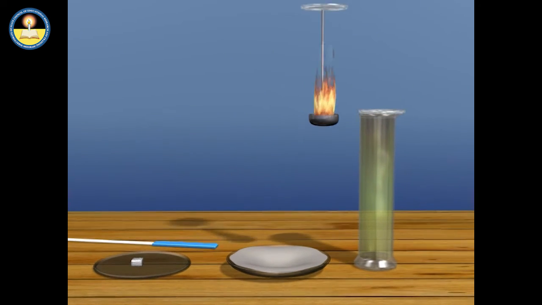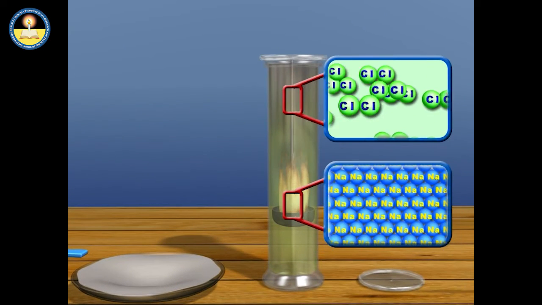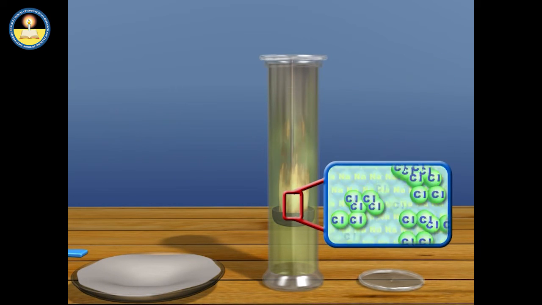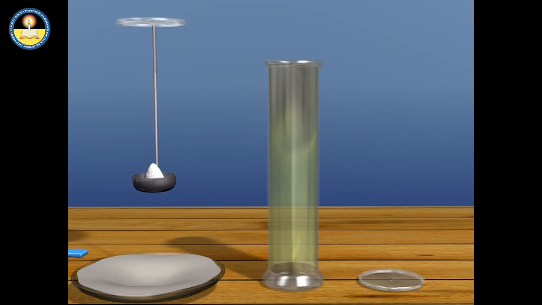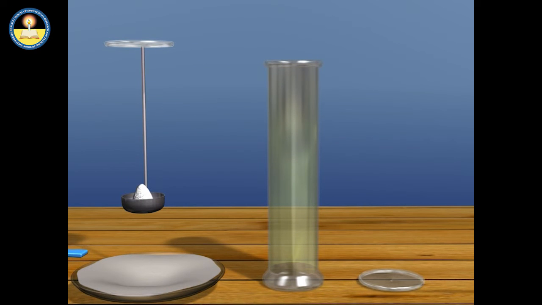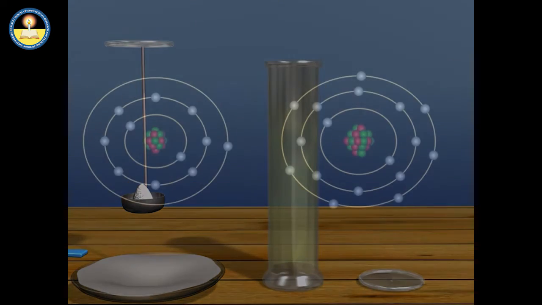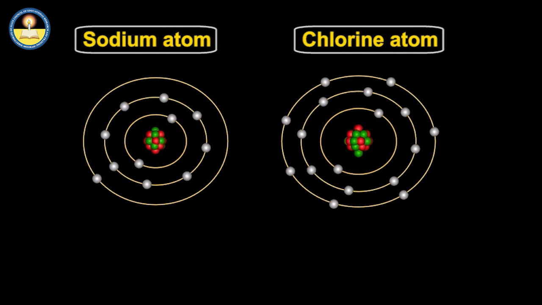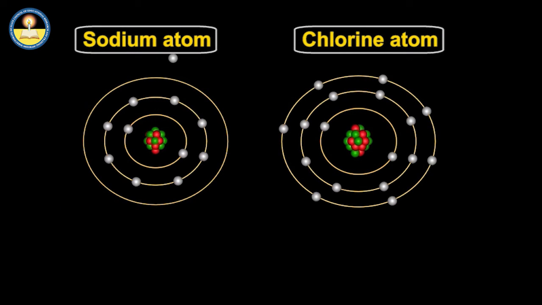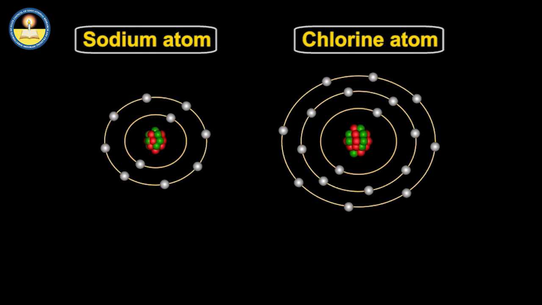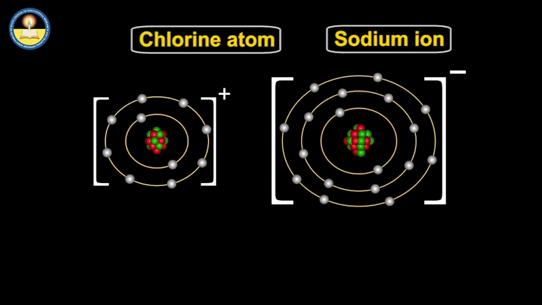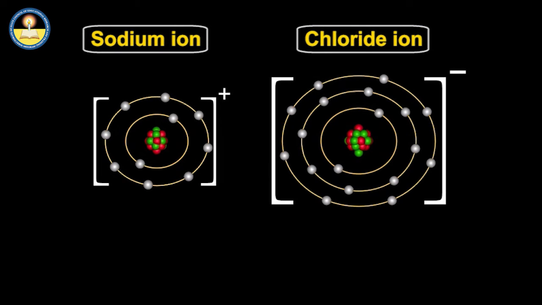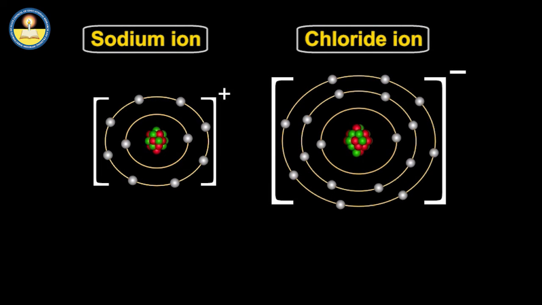A vigorous chemical reaction takes place between the sodium metal and the chlorine gas, during which a white powder, sodium chloride, is formed. In this reaction, one electron is transferred completely from each sodium atom to each chlorine atom, forming sodium ions and chloride ions respectively.